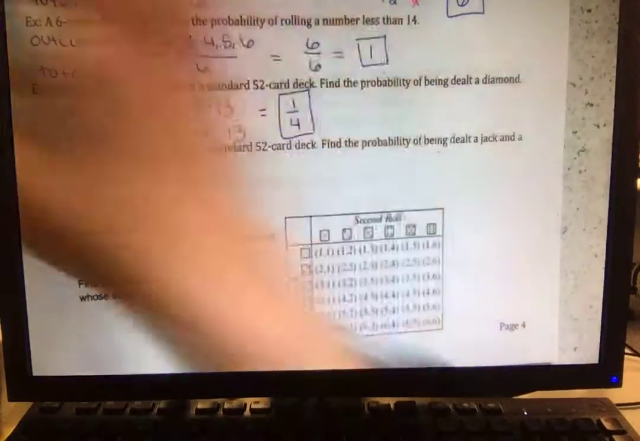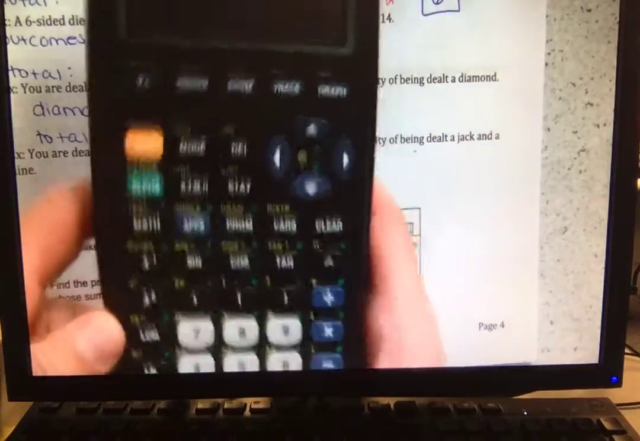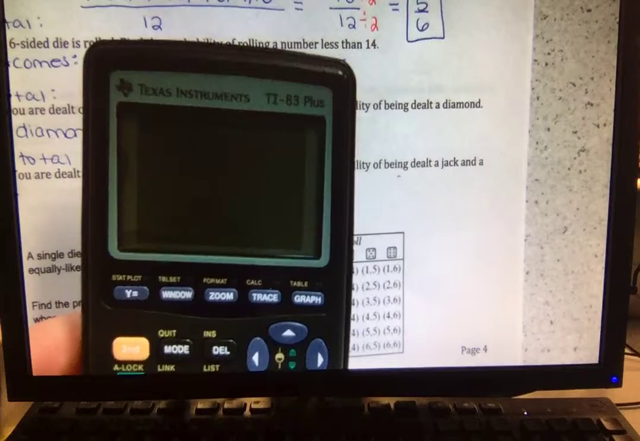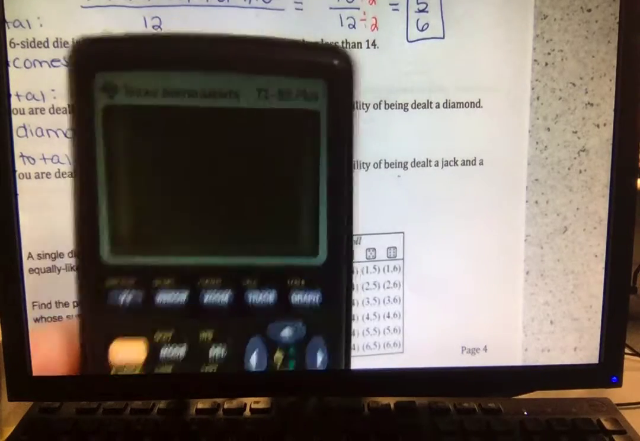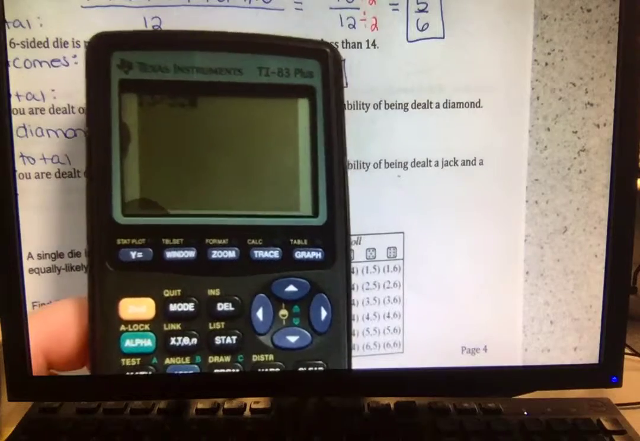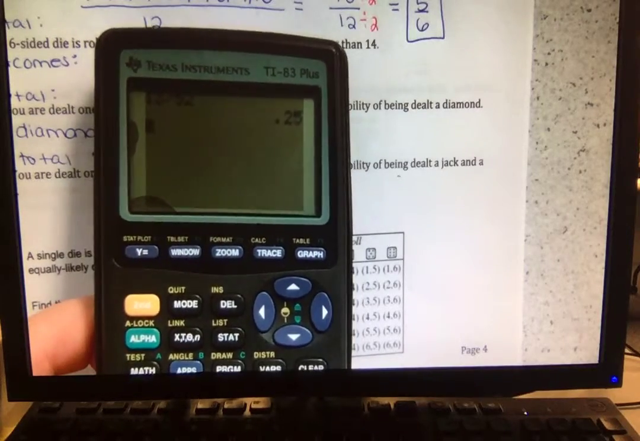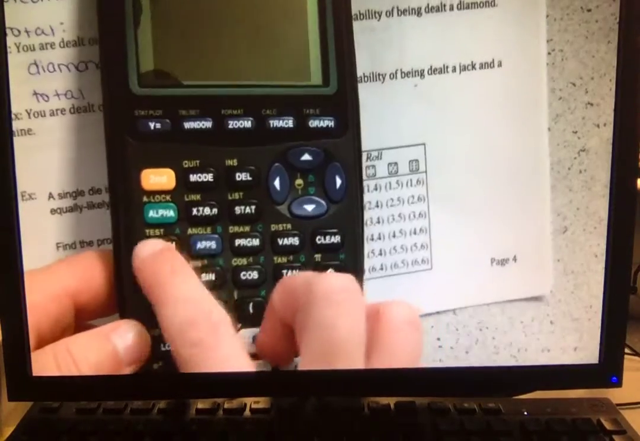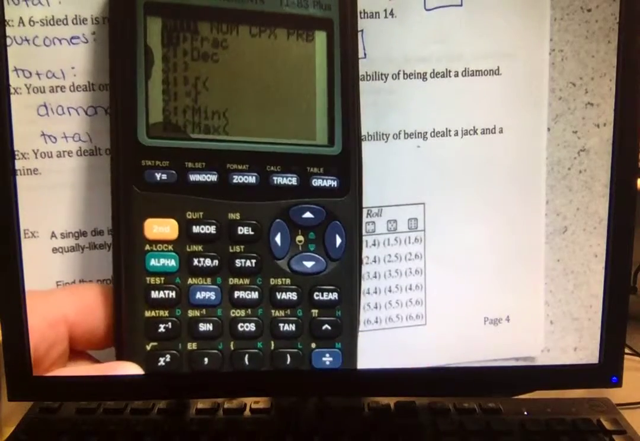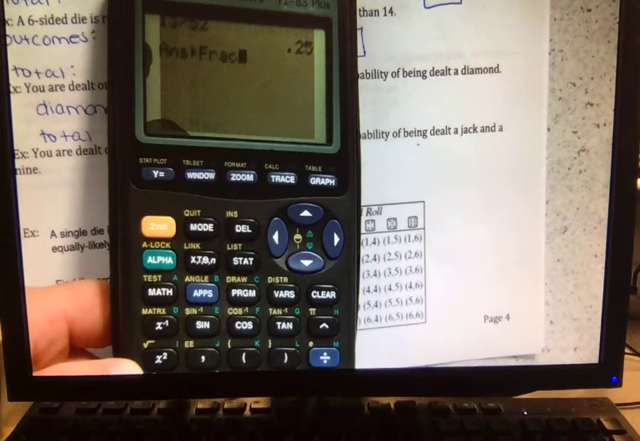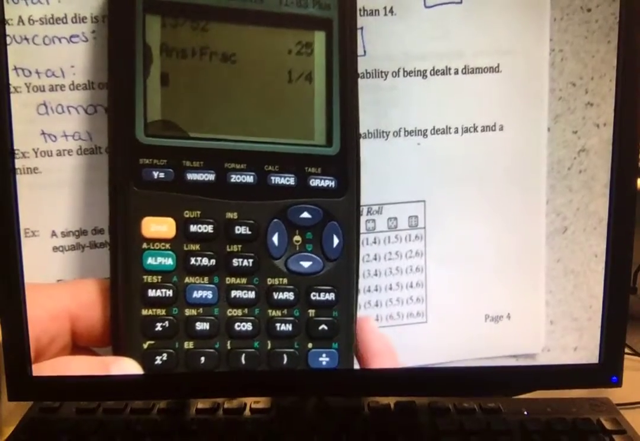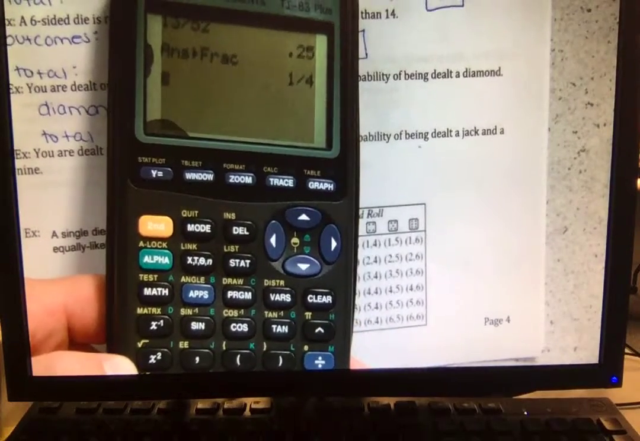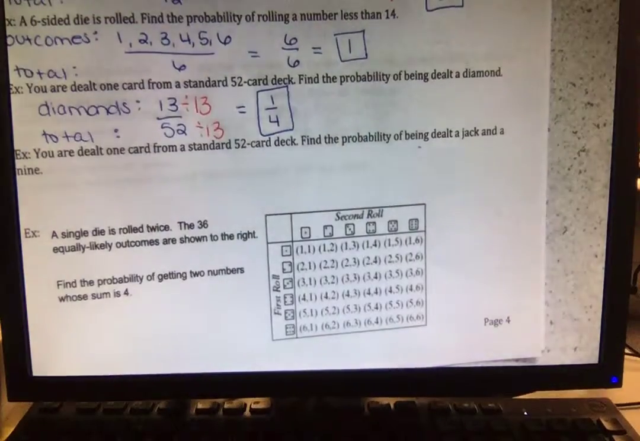On our graphing calculator, we have 13 divided by 52. Can you see it all? Press enter. Hit the math button. So right here, math, into a fraction. Press enter. Turn your answer into a fraction. Press enter. Boom. So it'll simplify it for you. Good. Questions about calculator stuff?